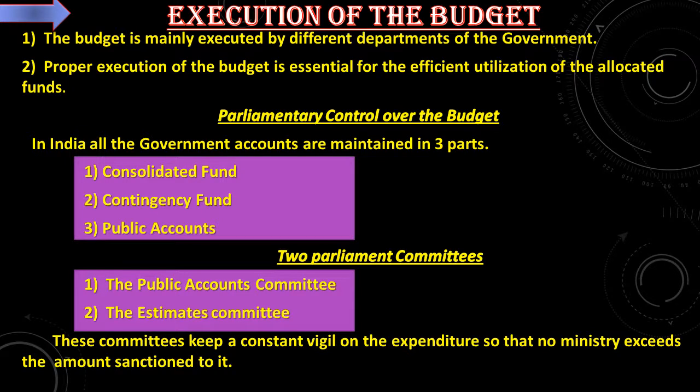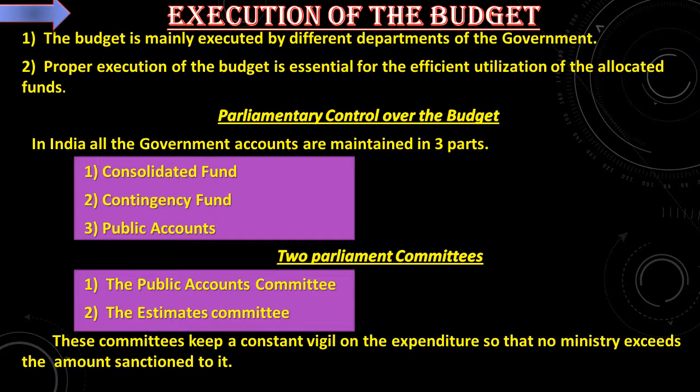Third procedure, execution of the budget. So the budget is prepared, presented, and the last step is it has to be executed. The budget is mainly executed by different departments of the government. Proper execution of the budget is essential, is a must for the efficient utilization of the allocated funds.